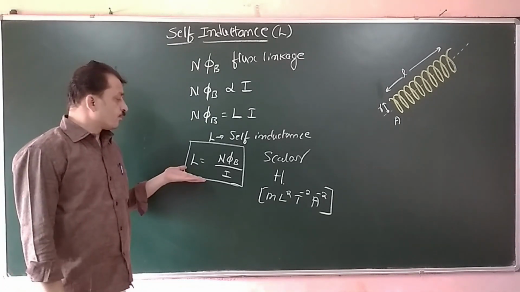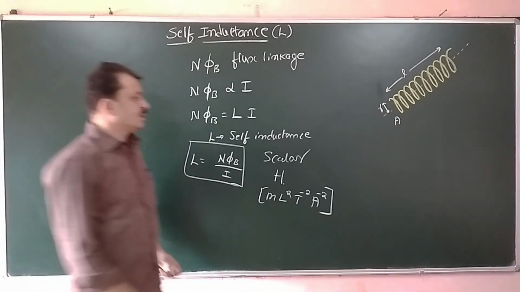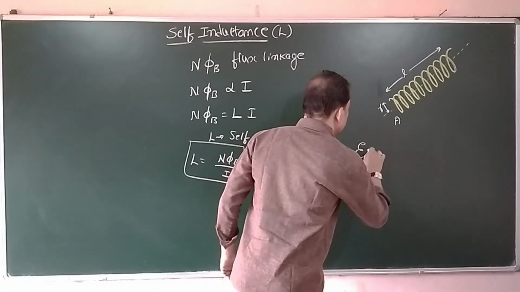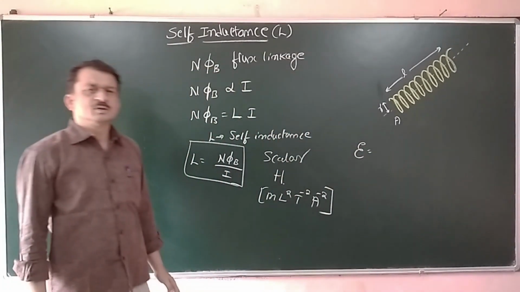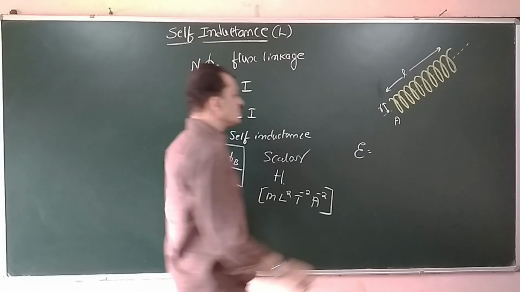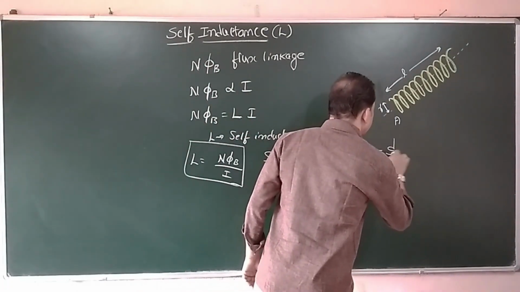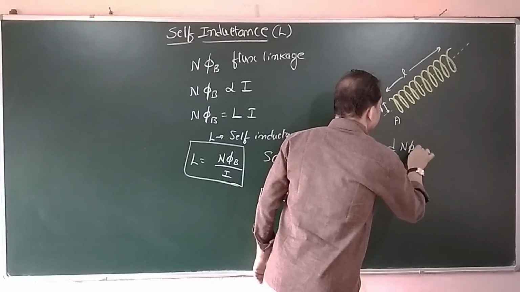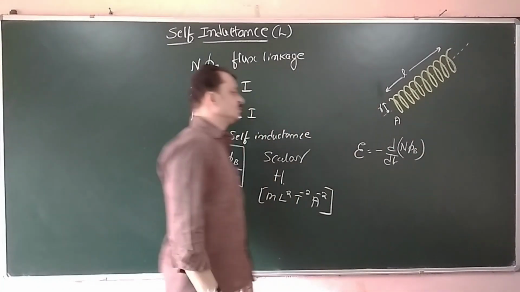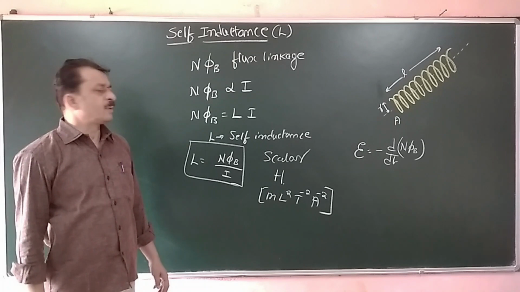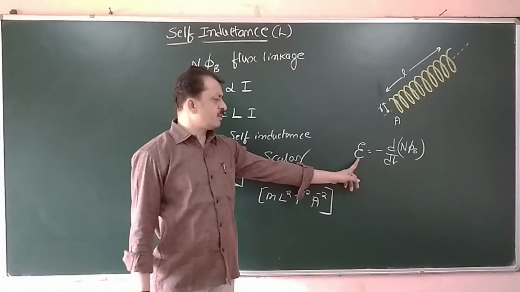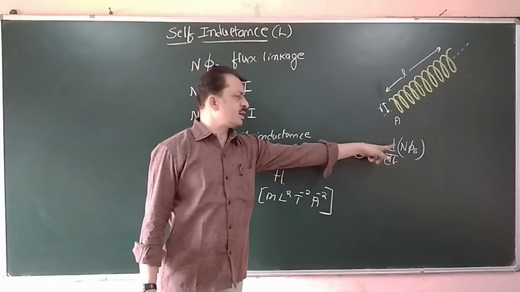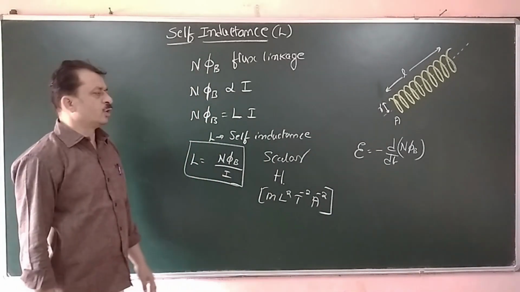Now, according to Michael Faraday, the magnitude of the induced EMF is given by the rate of change of magnetic flux. We have the induced EMF E equal to minus d by dt of N phi B, that we know.